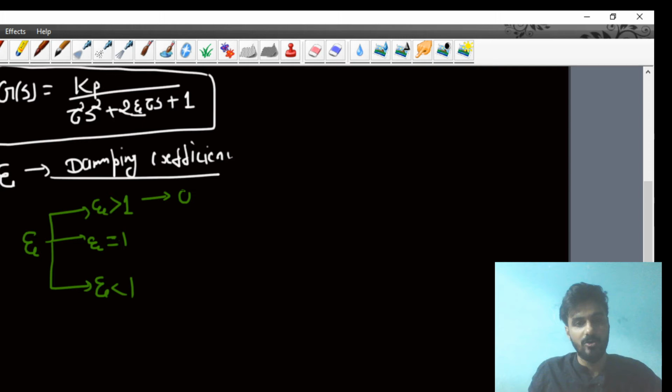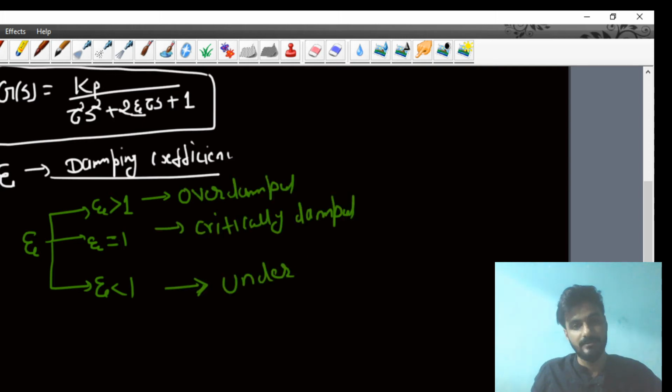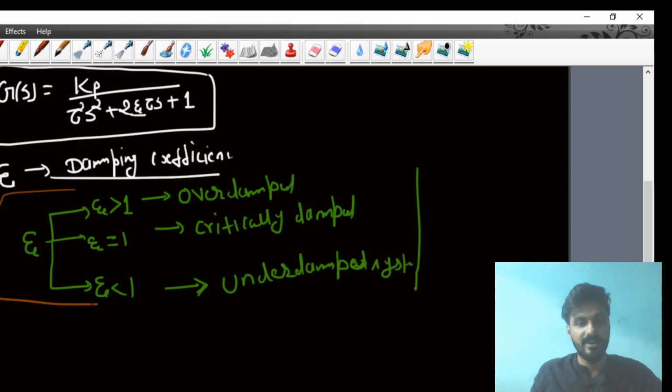If zeta is equal to 1, then the system is called a critically damped system, and if zeta is less than 1, then it is called an underdamped system. So these three things you should keep in your mind, because they will play a very important role when you will be dealing with questions on second order dynamics. Okay, it's very important, my dear student. I think it will be clear to all of you now.